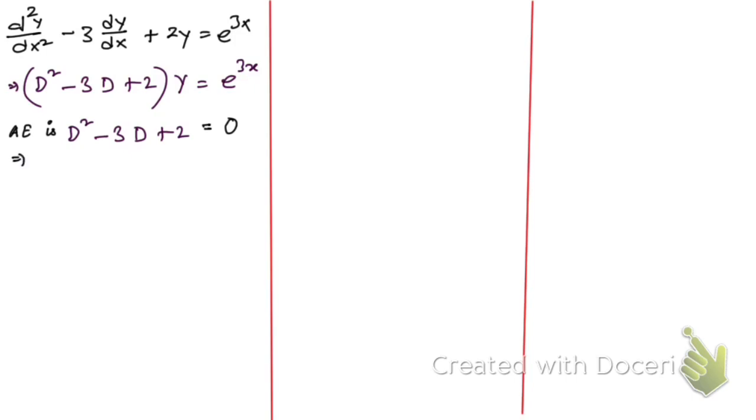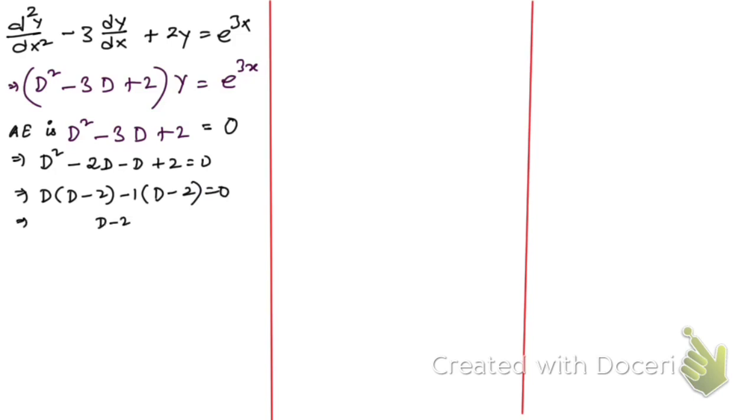So now if you solve this, you're gonna get, let me use the splitting middle term, is equal to 0. Hope you know this is a quadratic equation, right? So d is taken common, d minus 2, and minus 1 is taken common, d minus 2, is equal to 0. And taking d minus 2 common, we're gonna get d minus 1 is equal to 0. So d minus 1 is equal to 0, or d minus 2 is equal to 0, which means d is equal to 1 and 2.